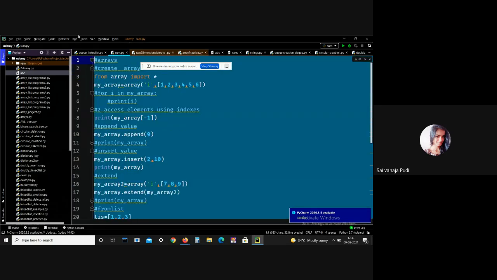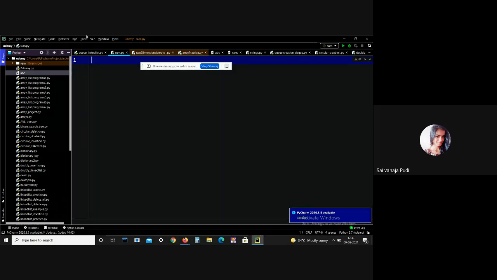Let me delete all this. Here I just want to perform finding an element, like searching an element. Let me give an array. Sorry, I have deleted it, right? My array equals to array, sorry.